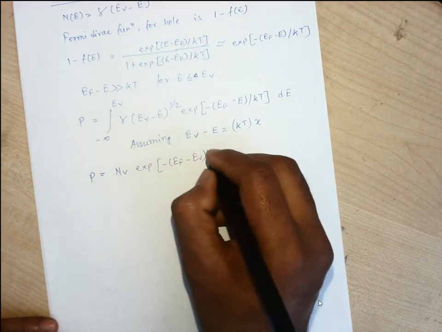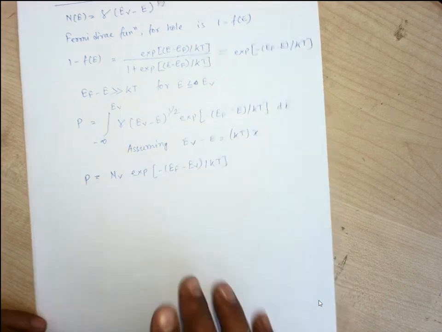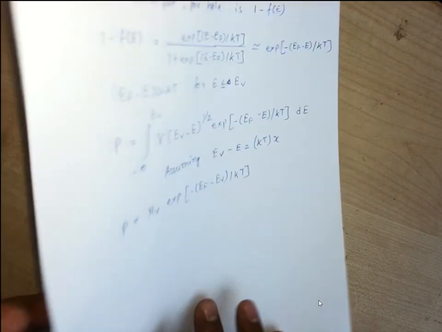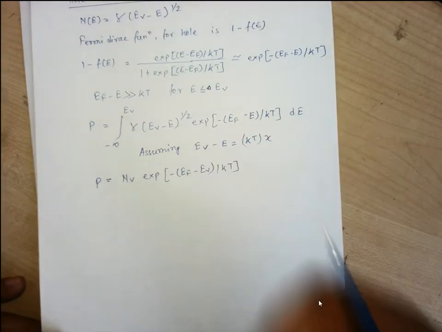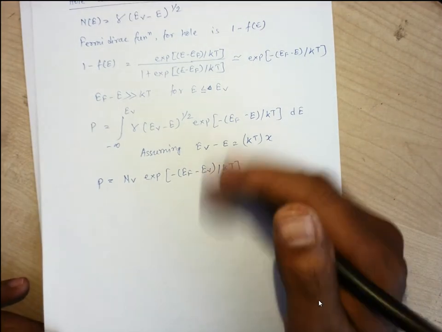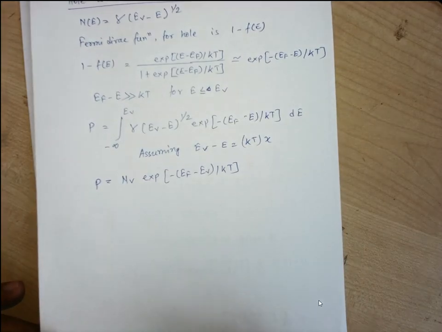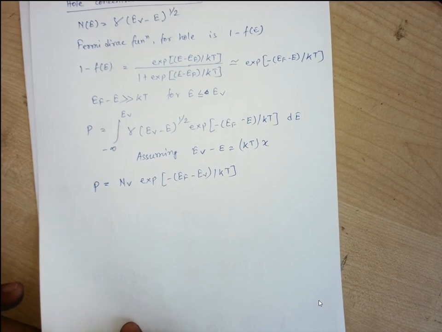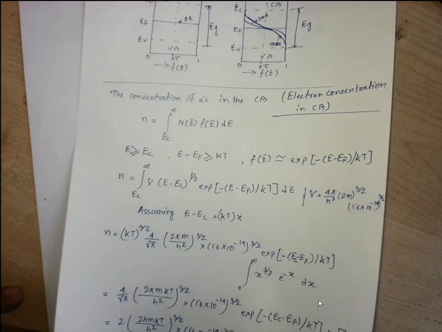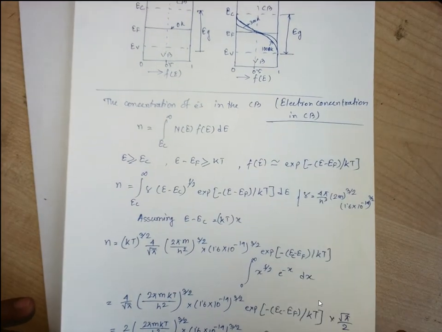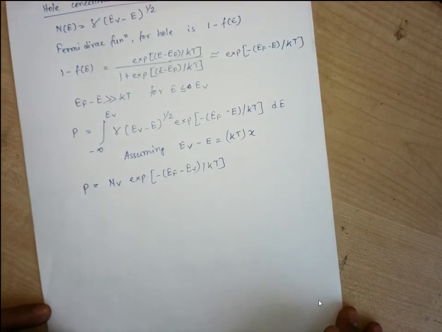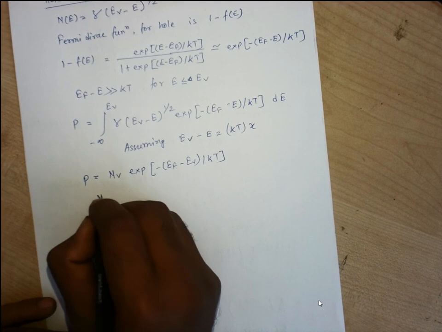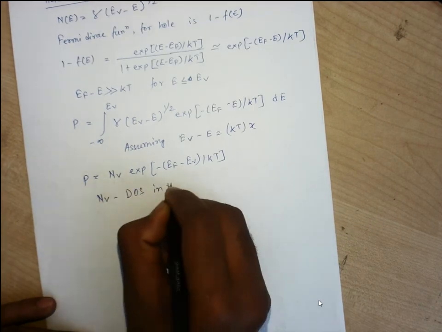The last expression we can derive is NV into e to the power minus of Ef minus EV by kT. Previously we found minus of EC minus Ef. Here we have Ef minus EV, obviously because the holes will be lying below the Fermi level, while the probability for the electron lies above the Fermi level. Here NV is the density of states, DOS, in the valence band.